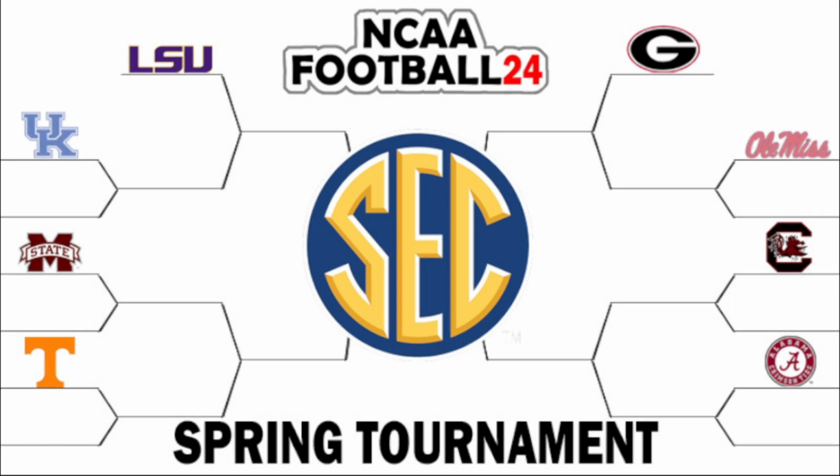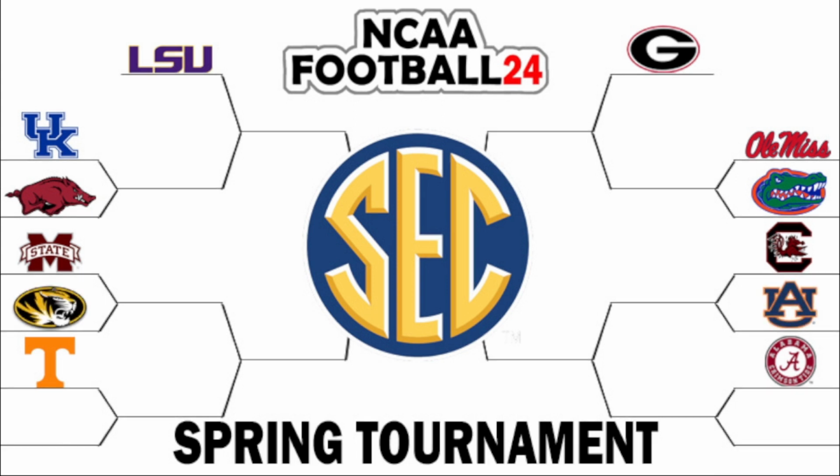The 4 seeds are Kentucky and Ole Miss. And again, home field advantage will go to the higher seed. So Kentucky and Ole Miss will both have home field advantage in their first game, but if they were to win, they would then play on the road, obviously at Georgia, at LSU. The championship of this tournament will be played at the SEC Championship, so that'll be a neutral site game. Otherwise, the higher seeds will have home field advantage. So Kentucky will play Arkansas, Ole Miss will play Florida. Interesting matchups there. I'm curious to see how those play out.